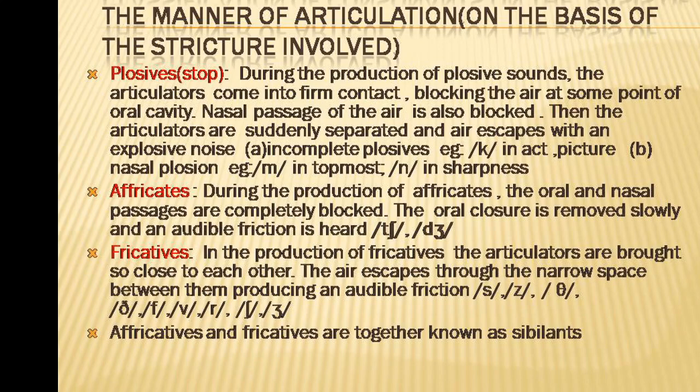In some cases, plosives may be incomplete. They cannot articulate fully. When a plosive sound is followed by another plosive or an affricate sound in the same word, the first plosive is not fully pronounced. Such plosives are incomplete plosives. For example, k in act. When we say kite, kin, k is fully pronounced, but in act, k is not fully pronounced.